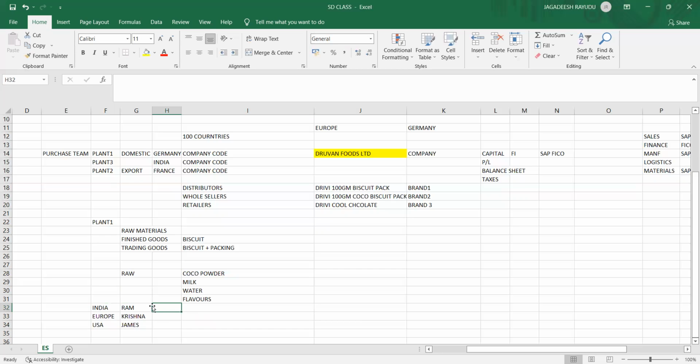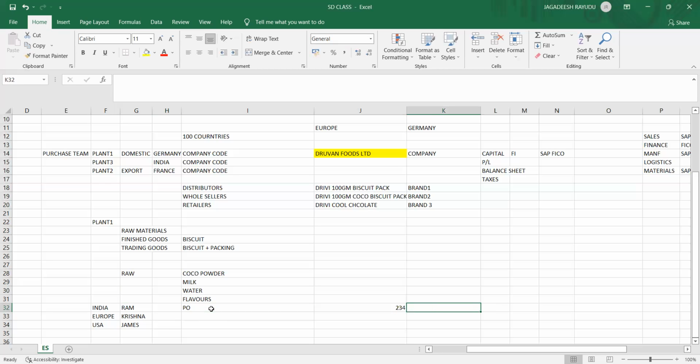So Ram wanted to buy this product, so he needs to give the order to this company. That means Ram needs to raise a purchase request to Dhruvan Foods Limited. Assume you got a PO, purchase request 234 is the number raised.